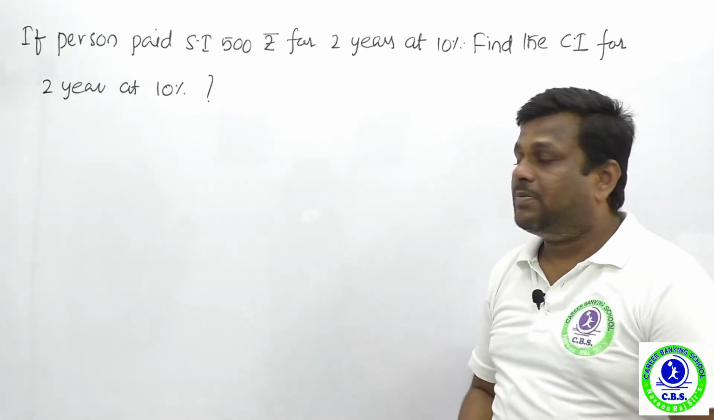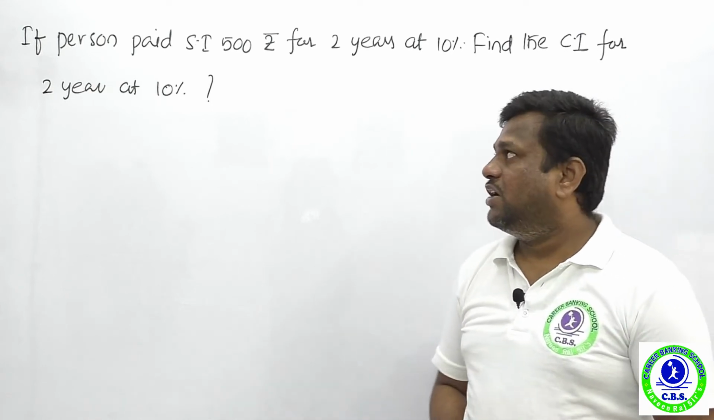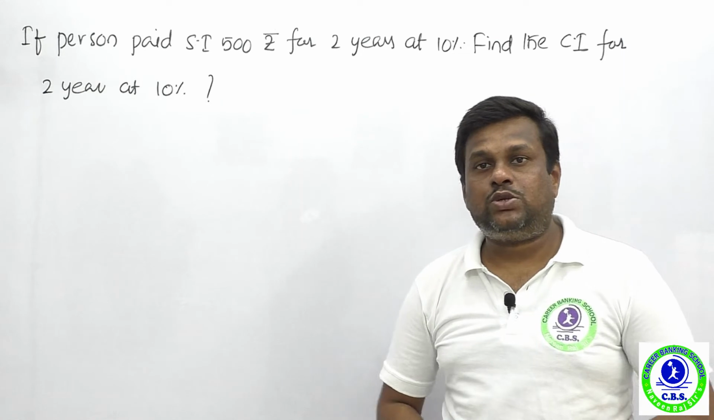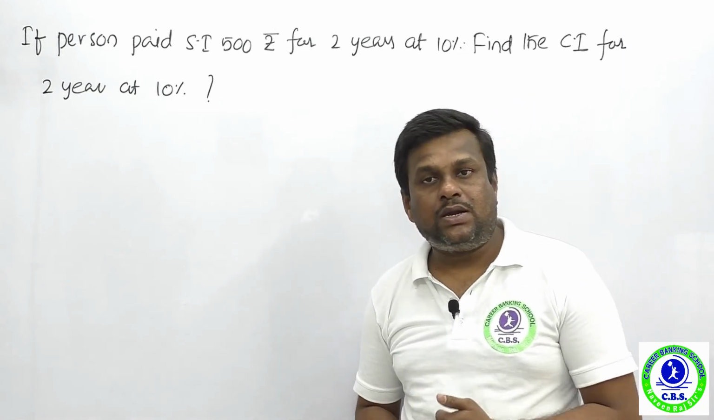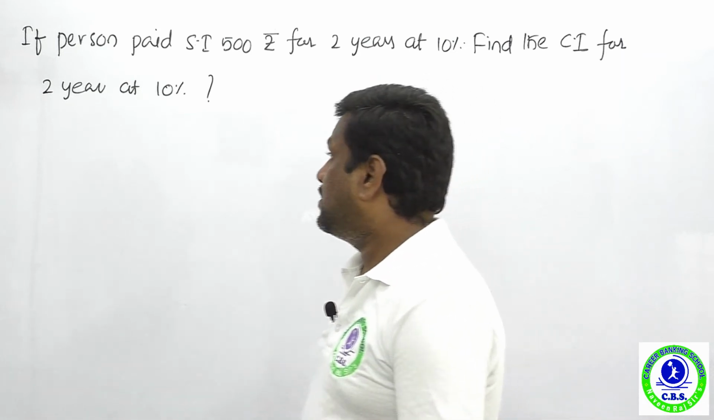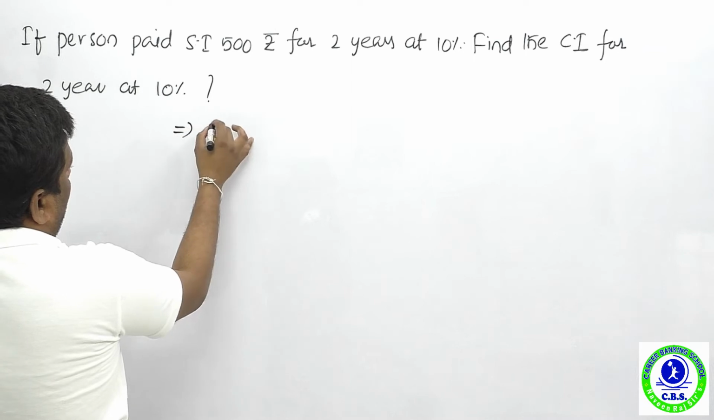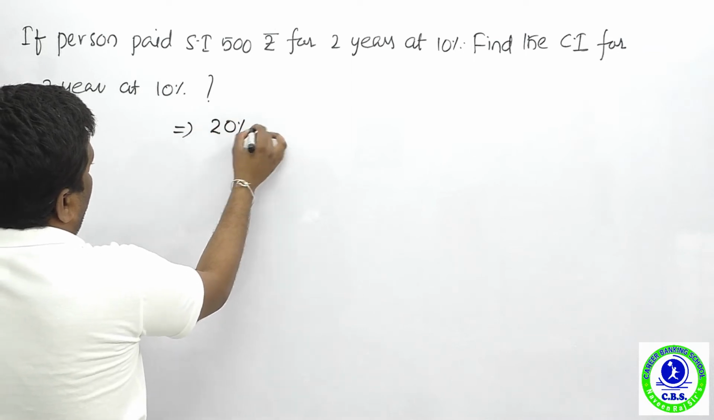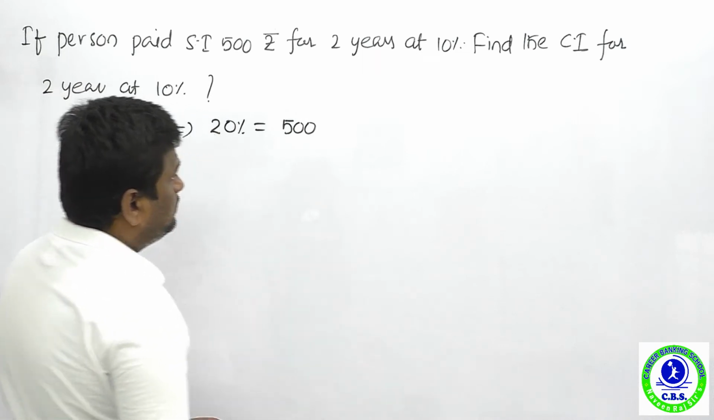Now the next question is from simple and compound interest. A person paid simple interest of 500 rupees for 2 years at 10%. Find the compound interest for the same time and same rate of interest. Here simple interest is how much? 2 into 10, 20%. Now 20% is how much? In 500 rupees.